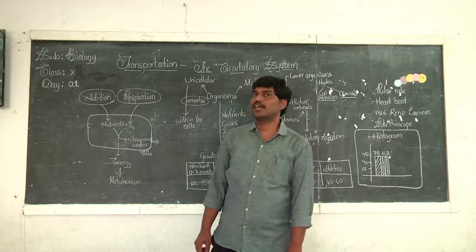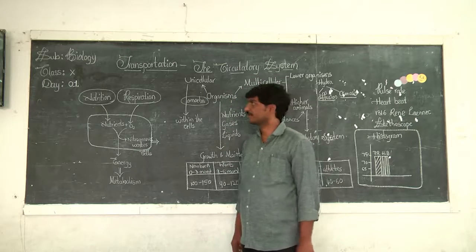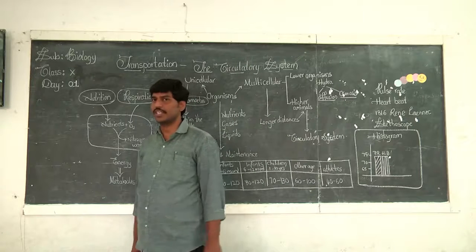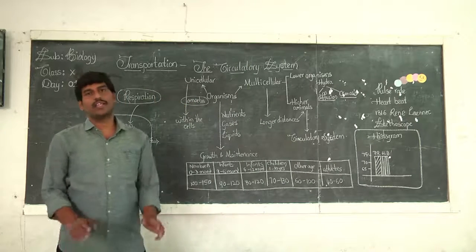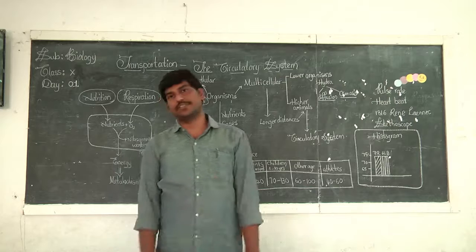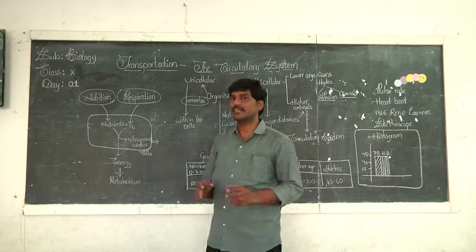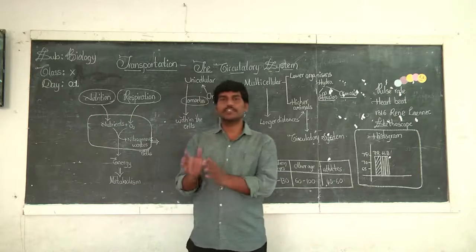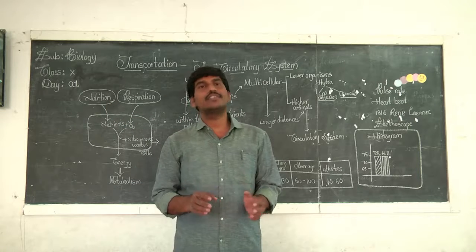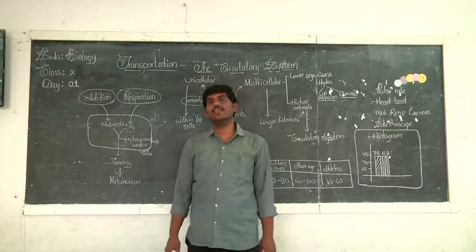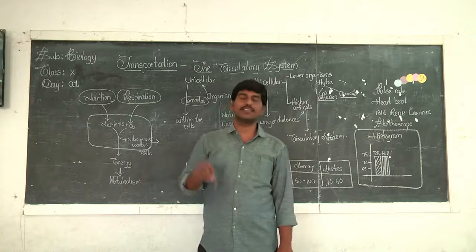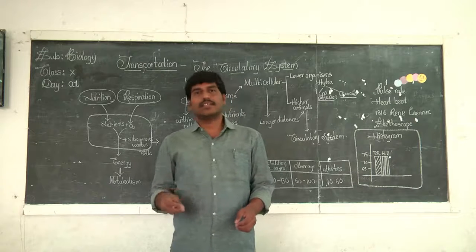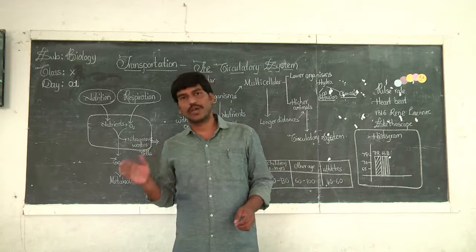Children, let us look at today's class. In the previous classes, students, we have learned in the chapter on nutrition that all organisms require nutrients. What is nutrition? We have seen that nutrition is nothing but the procurement of food material, or nutrients. Now this food material is taken in and broken down into smaller parts.